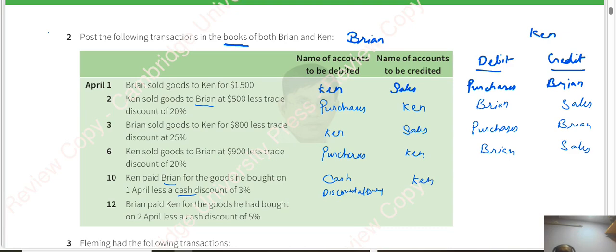When Brian is receiving, Ken is giving. So cash is going out, and he is paying less. If he pays less, it is discount received, so it is an income. And to whom? To Brian.